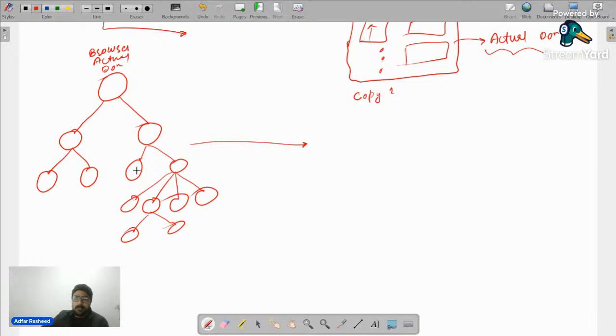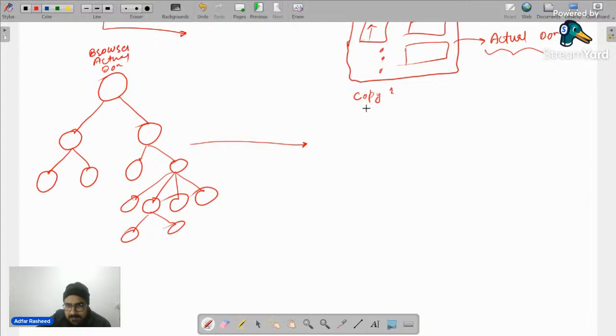For example, if this is 1 MB, this will be maybe 1 KB or even 1 byte. It's simply a clone of it, a shortcut of it. It's not the actual size. It simply contains references maybe, but it is a very lightweight copy of it.